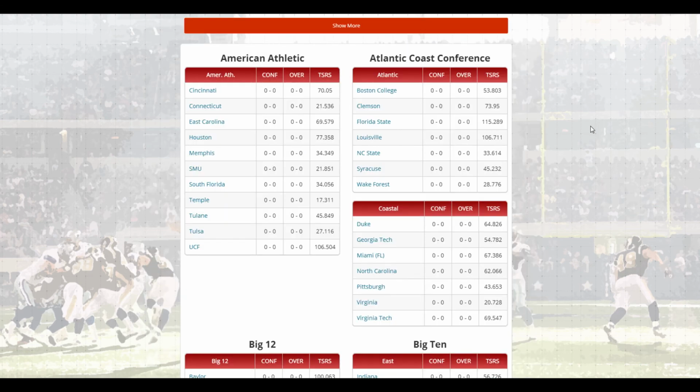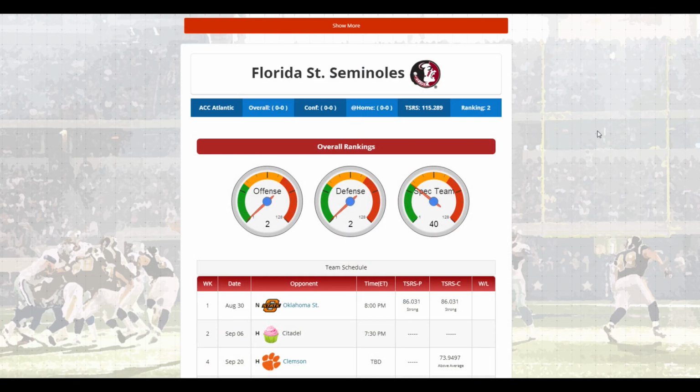And we're here on the standings page, which showcases all the conferences, and it also has the TSRS ratings next to the team, so you can see their relative strengths. And let's go ahead and click on Florida State. And we're here at the team page. The team page has quite a bit of information as well, and I'll go over it very quickly.